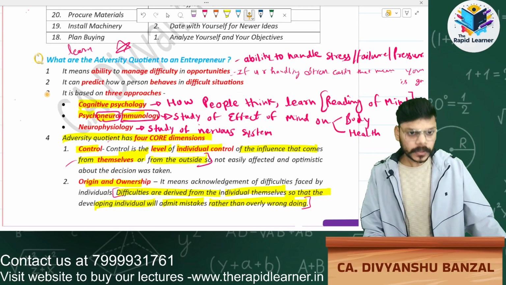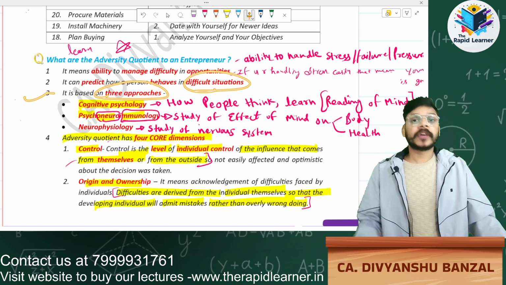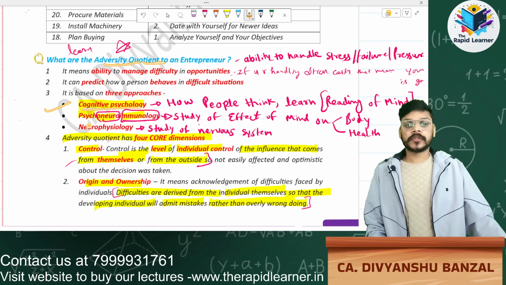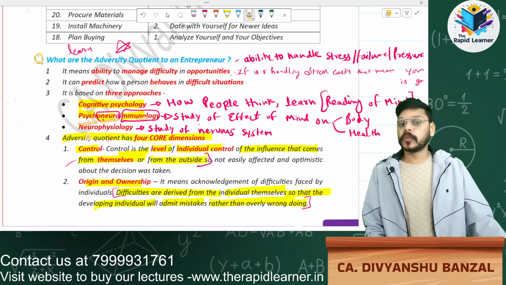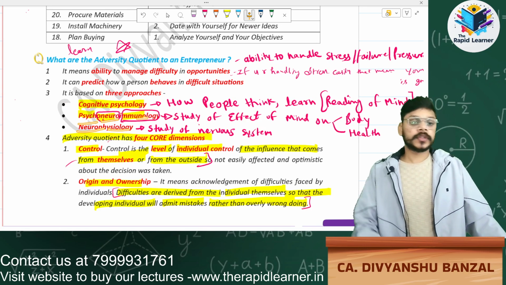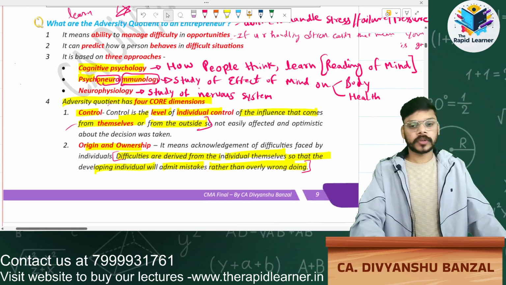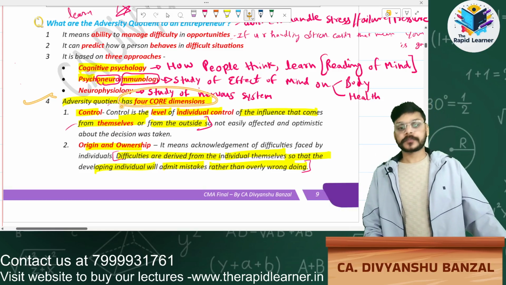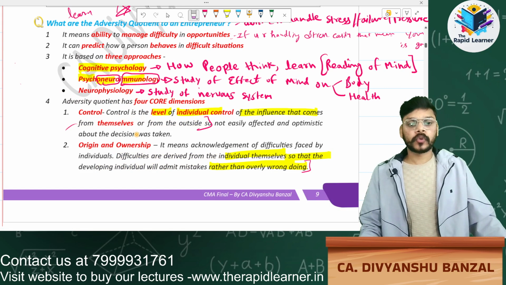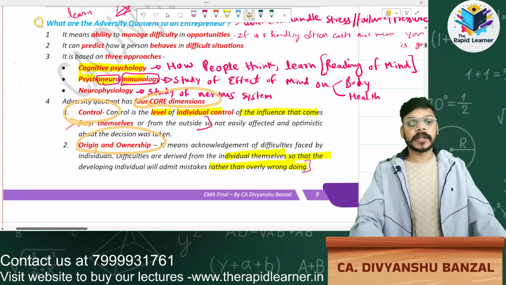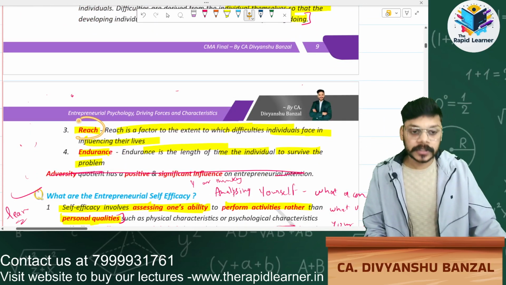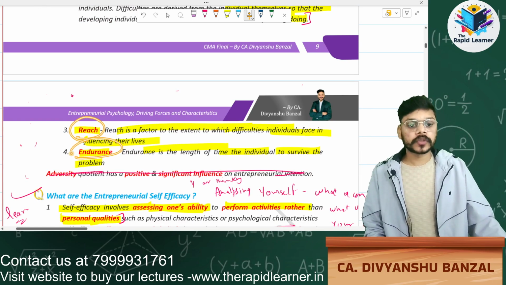There are three approaches to identify the adversity quotient: first is cognitive psychology, second is psychoneuroimmunology, third is neurophysiology. I'm not going into detail because I have already explained everything. There are four dimensions of adversity quotient: first is control, second is origin and ownership, third is reach, fourth is endurance.